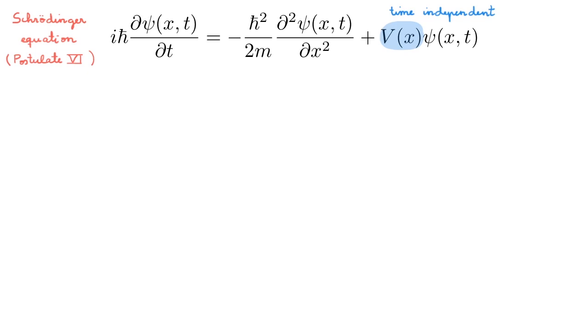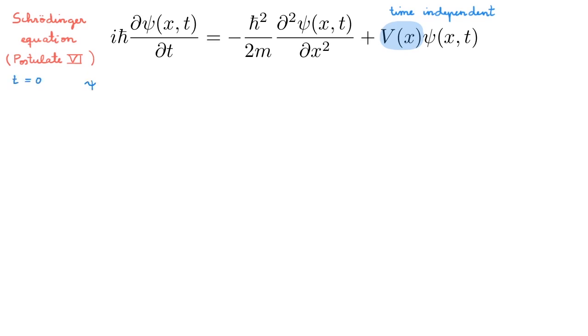For full details about how this works, check the video on the Schrödinger equation. What I will do here is summarize the main results that will allow us to study the dynamics of a specific system. To study the dynamics of the system, we have to start at the beginning. What does the system look like at time equals 0?